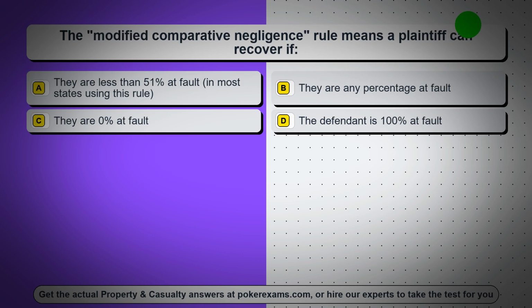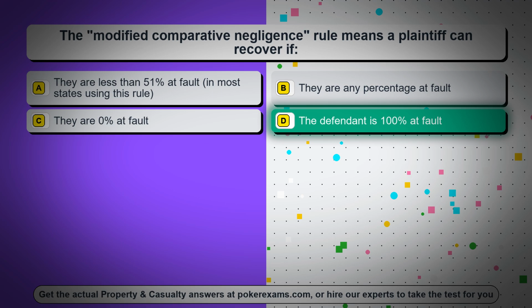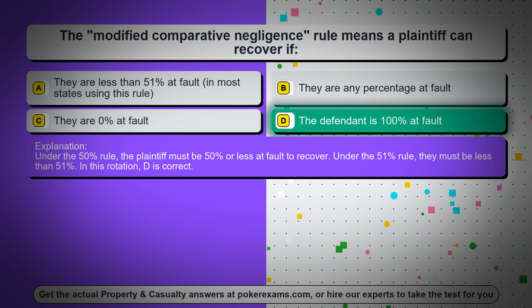Question 56. The modified comparative negligence rule means a plaintiff can recover if Option A, they are less than 51% at fault, in most states using this rule. Option B, they are any percentage at fault. Option C, they are 0% at fault. Option D, the defendant is 100% at fault. The correct answer is option D. The defendant is 100% at fault. Under the 50% rule, the plaintiff must be 50% or less at fault to recover. Under the 51% rule, they must be less than 51%. In this rotation, D is correct.